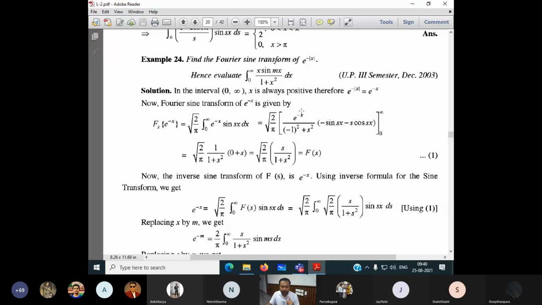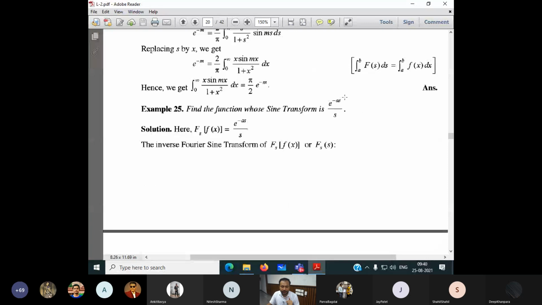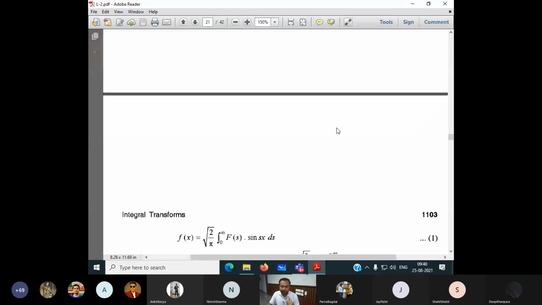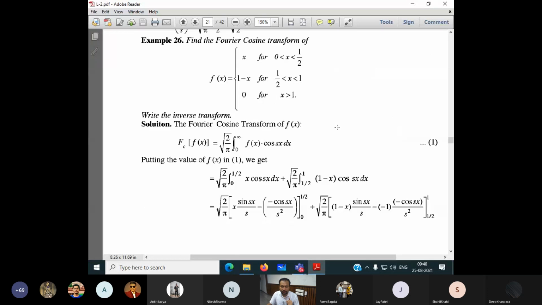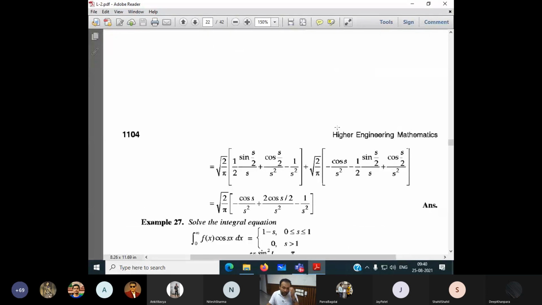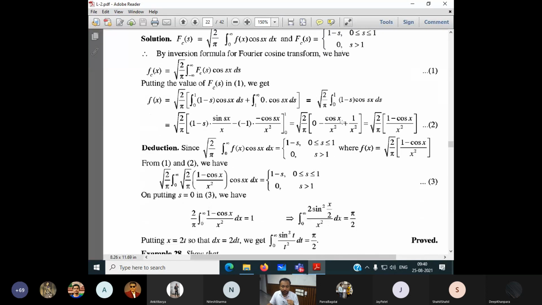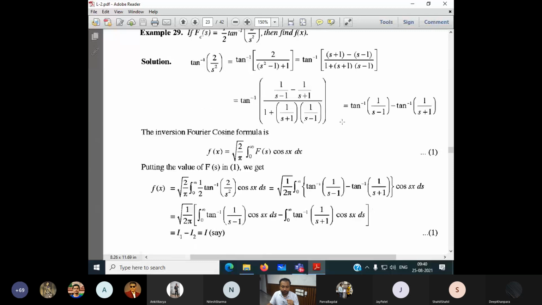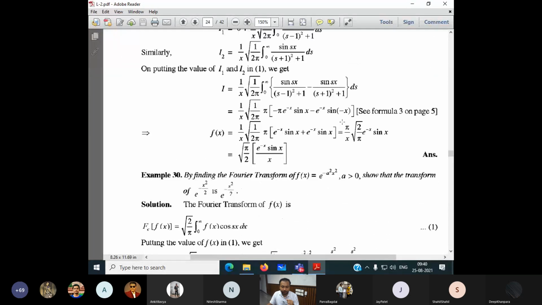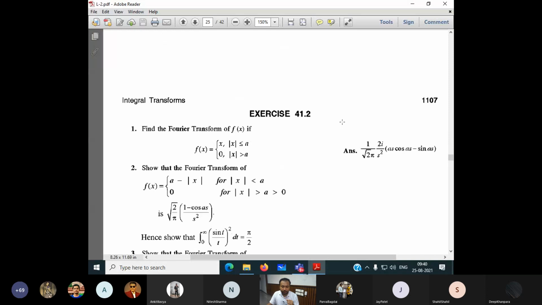Let me cross check all the questions. This one requires an inverse transform. I'm looking for some questions which will be of a different type. Okay.